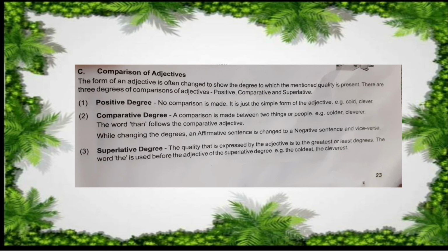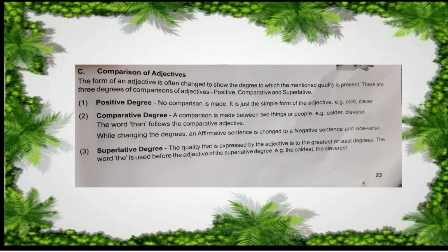Let's see. Positive degree: no comparison is made here and it is just the simple form of the adjective. For example, cold and clever. Comparative degree: a comparison is made with another thing or person. For example, colder, cleverer. The comparative adjective is followed by the word than.